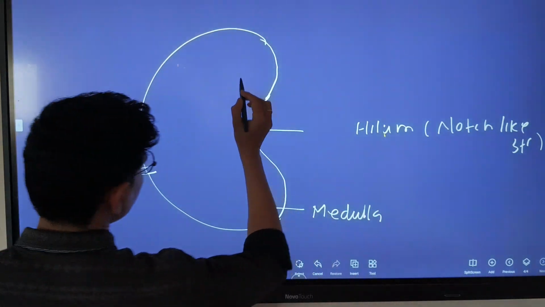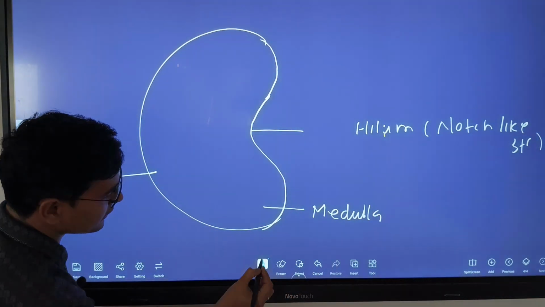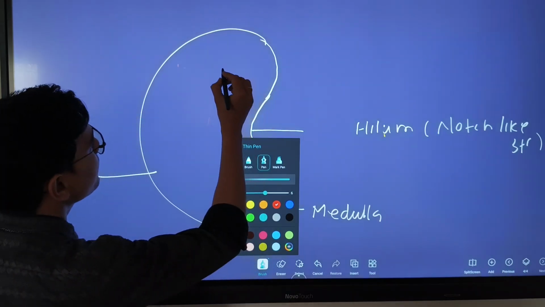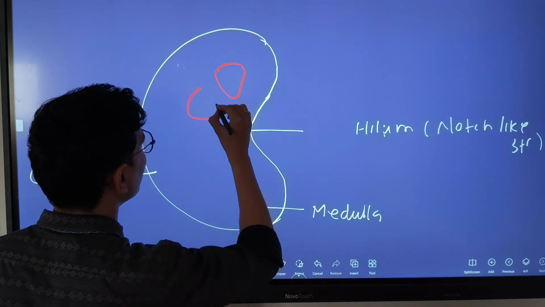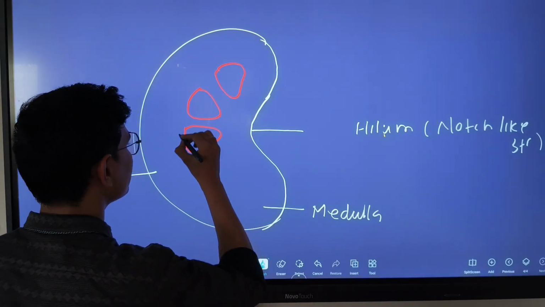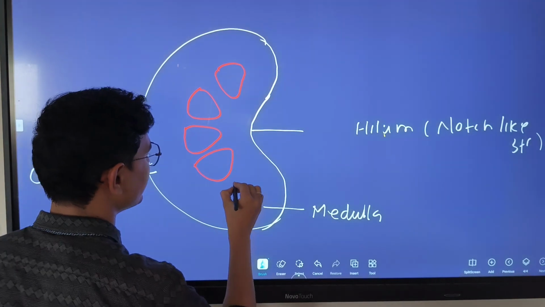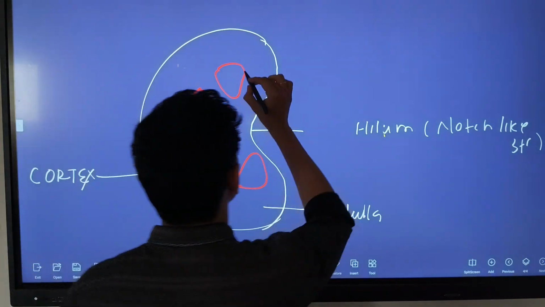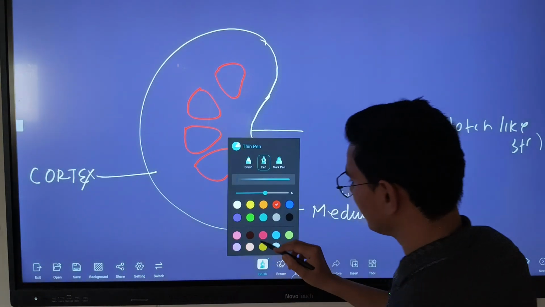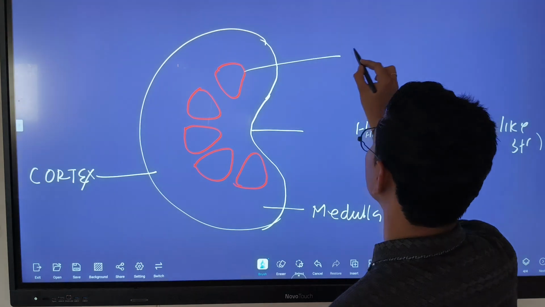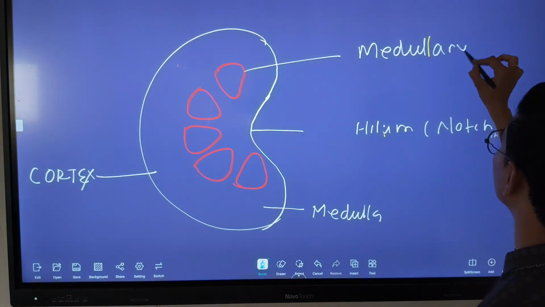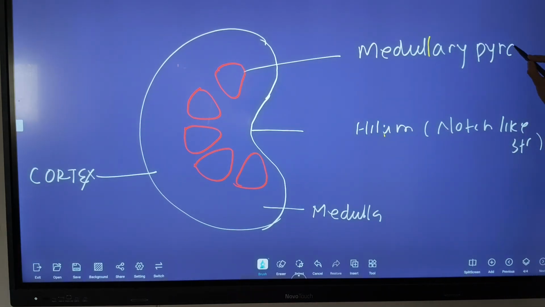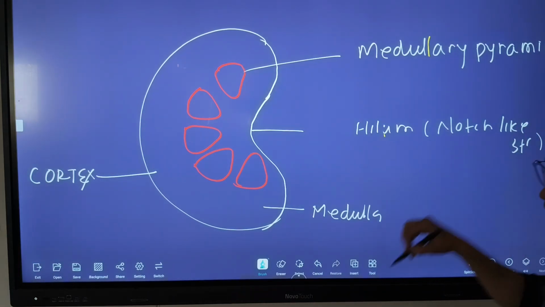Here in the medulla, some medullary pyramids are present. What is present here? These are the medullary pyramids.